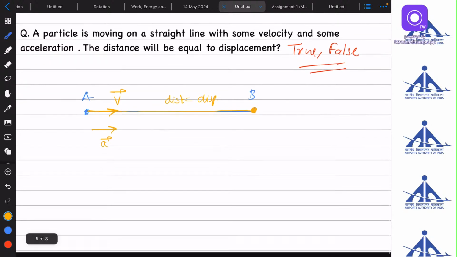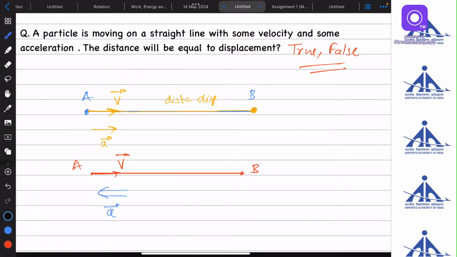But let's assume another case. This is point A, this is point B. Again, the velocity vector is in this direction, but this time the acceleration vector is in the opposite direction. Now the body will start moving along this line because it has some velocity in the right direction.